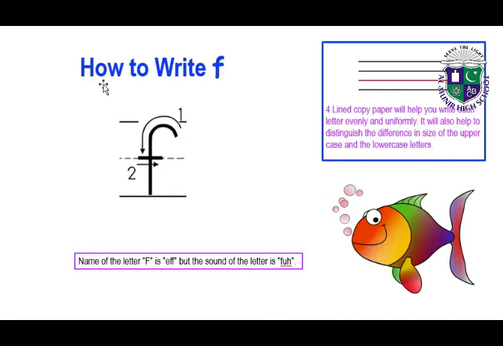Okay, now let's write F. First, make a curl. First you have to draw a straight standing line from first line to third line and make a little curl at the top of the standing line to write F. Name of the letter F is F, but the sound of the letter is F. F for fish.